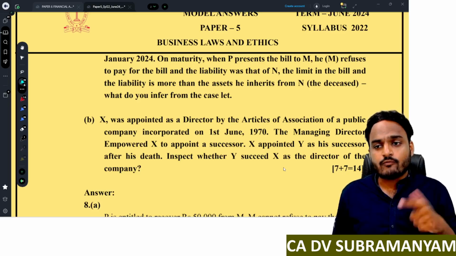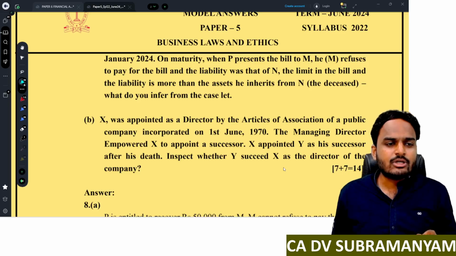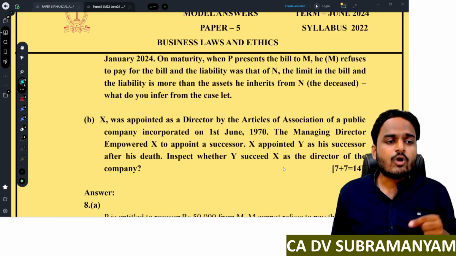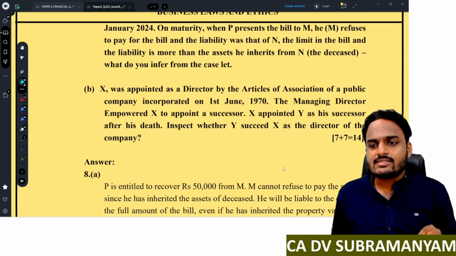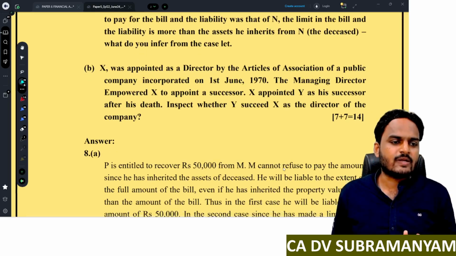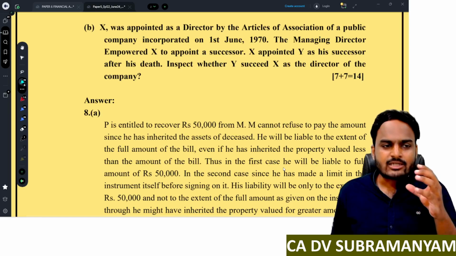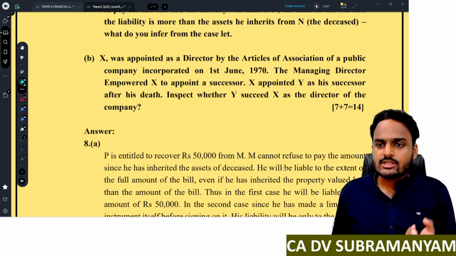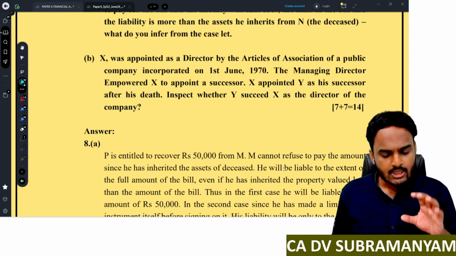The liability was that of N, the limit in the bill, and the liability is more than the assets he inherits from N, the deceased. What do you infer from the caselet? So this is the only practical question in the entire question paper. If a practical question comes in the examination, how to present? If a theory or direct descriptive question comes in the examination, how to present? Everything I'll tell you.